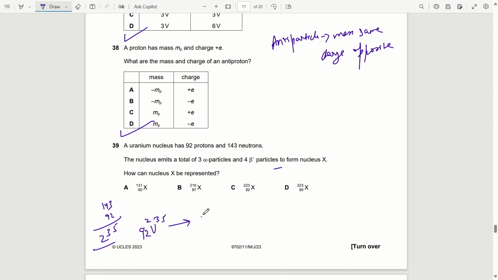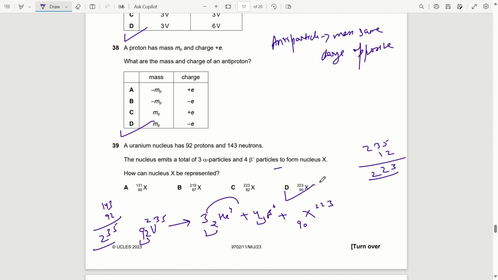It is emitting 3 alpha particles, meaning 3 of helium 4 with 2, and 4 beta particles, meaning 4 of minus 1 charge, and then nucleus X will be formed. Charge will be conserved, so it will be 6 minus 4, that is 2, so it will become 90, and here the mass is 12. So 235 minus 12 will be 223. So option D is correct.